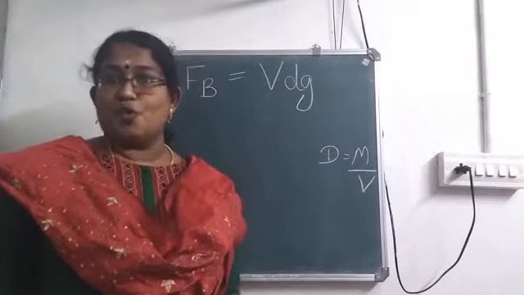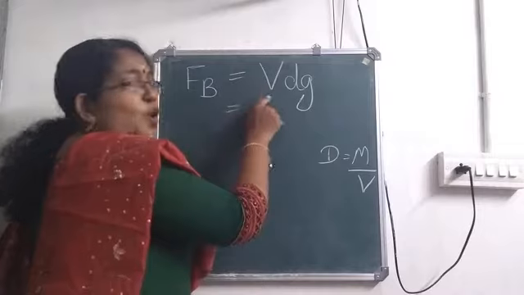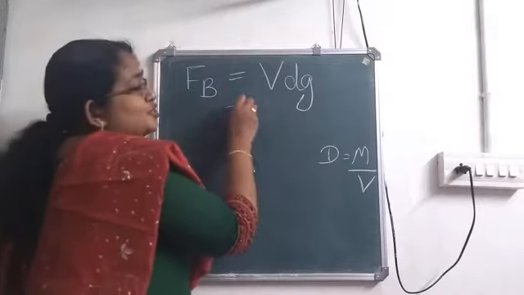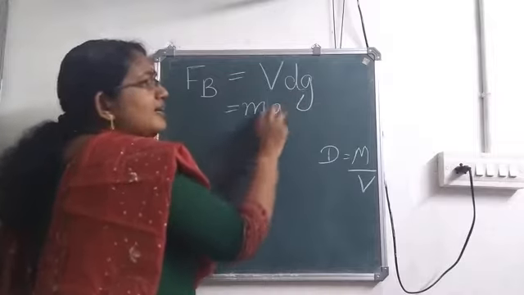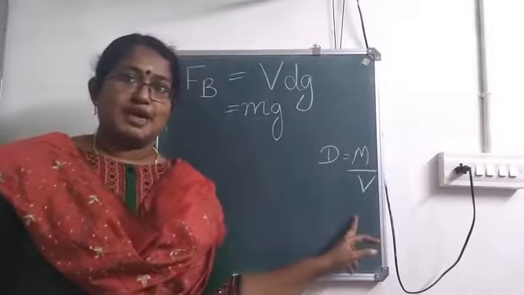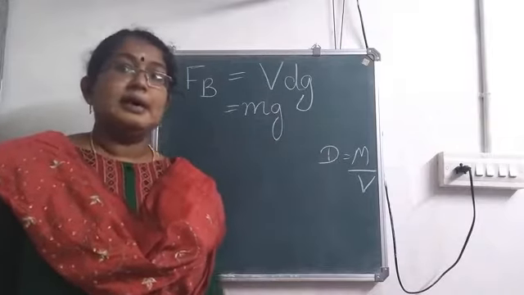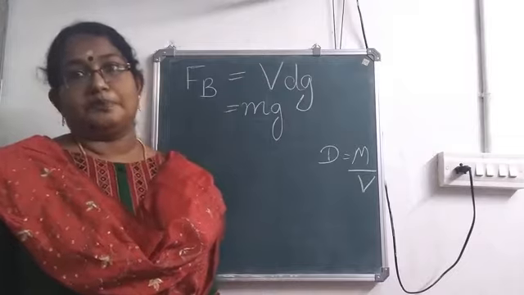Density into volume. So, look here, VD, volume into density. Instead of volume and density, what can I write? M, then G. Is it clear? Density is mass by volume. So, mass is equal to density into volume.